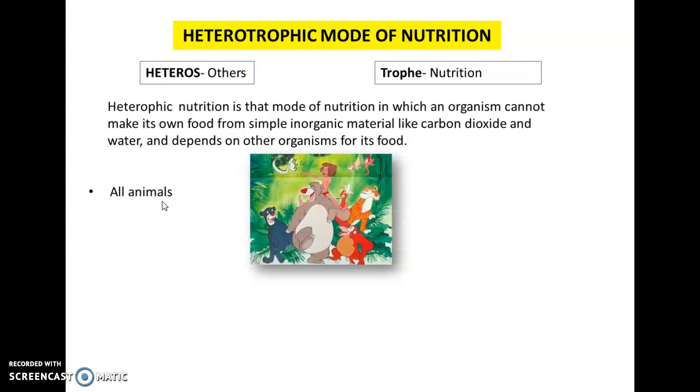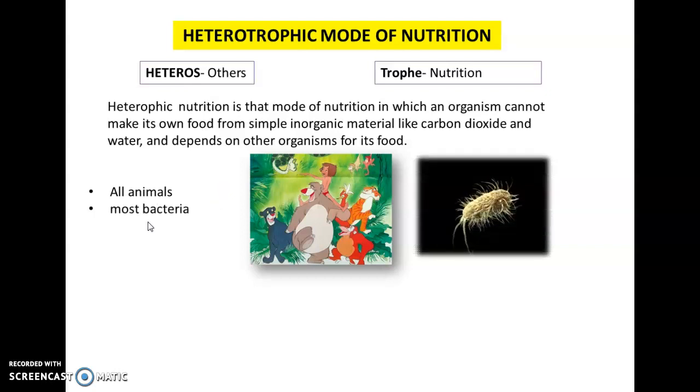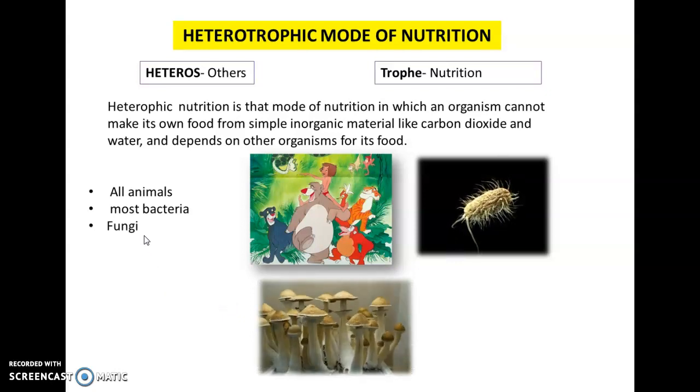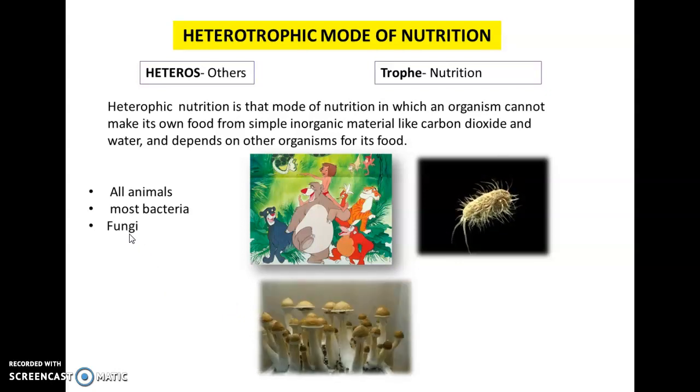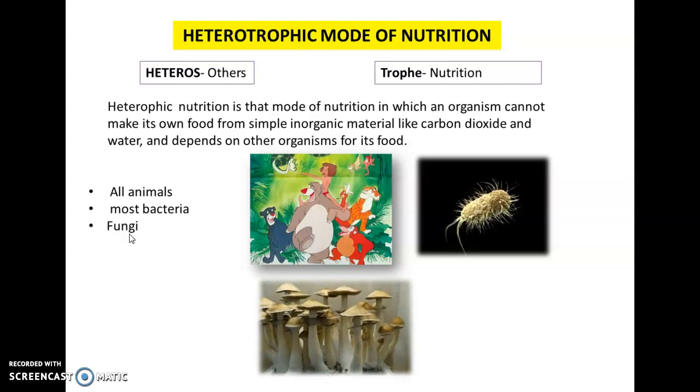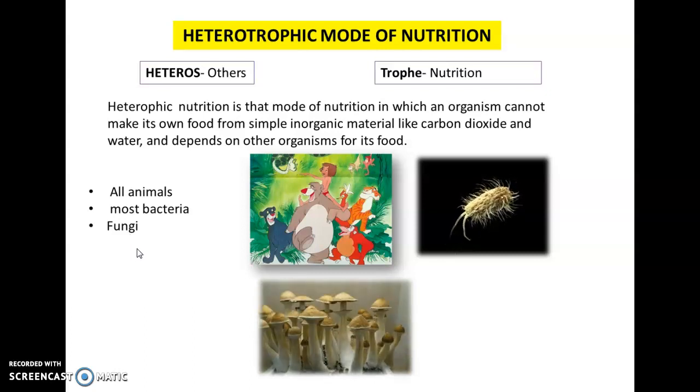For example, all animals show the heterotrophic mode of nutrition. Another example is most bacteria. Why is it most bacteria? Because some bacteria show the autotrophic mode of nutrition. So most bacteria show the heterotrophic mode of nutrition. Next example, fungi. All the fungi show the heterotrophic mode of nutrition.